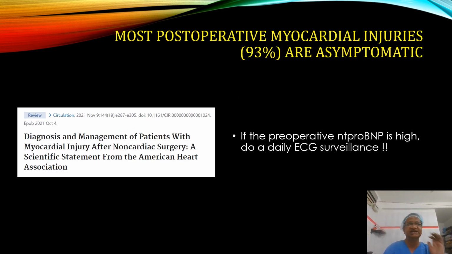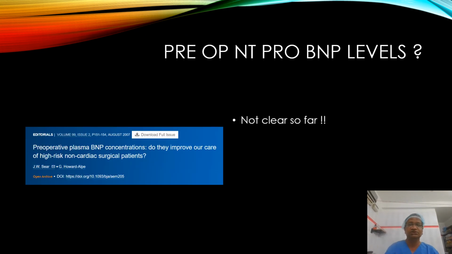Most myocardial injuries are asymptomatic. With the preoperative NT-proBNP, can we do a daily ECG surveillance? It is not possible. So what they call is MINS, myocardial injury after non-cardiac surgery. They are asymptomatic. That's what they say. Do pre-op NT-proBNP levels improve our care of high-risk patients? It is not clear at all.